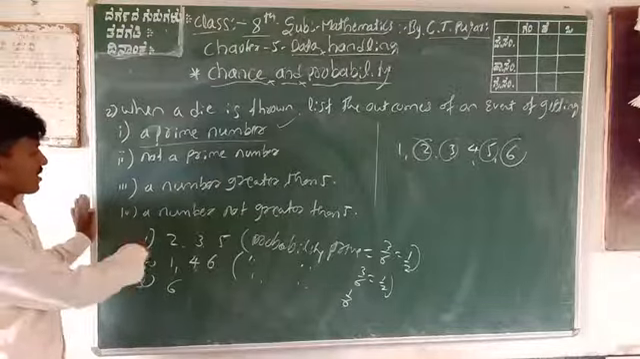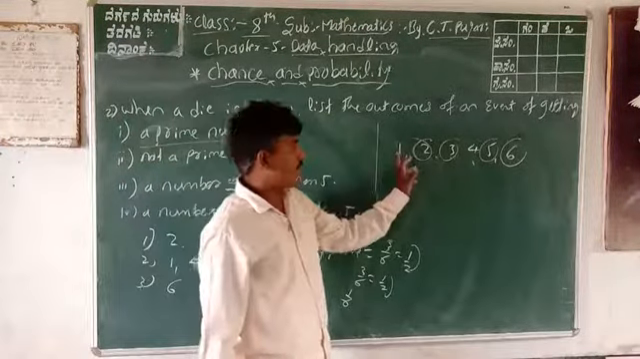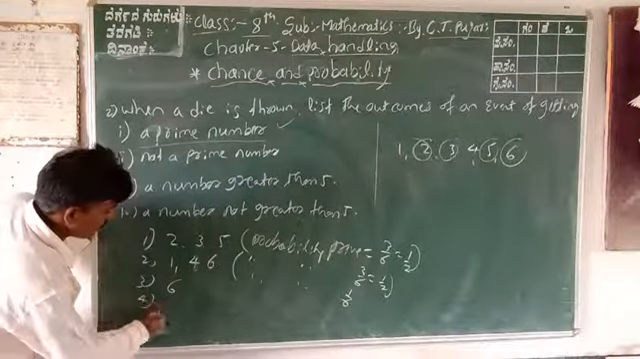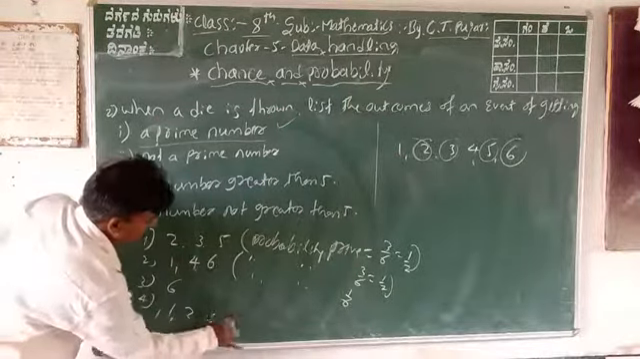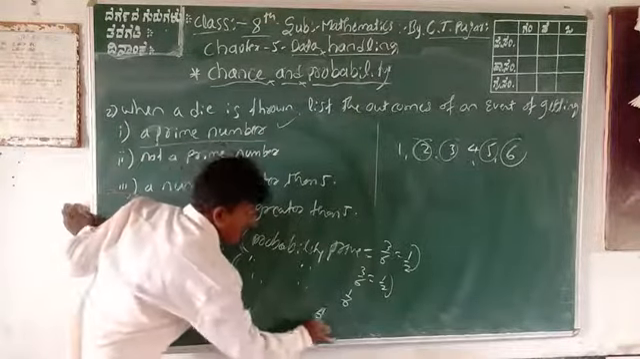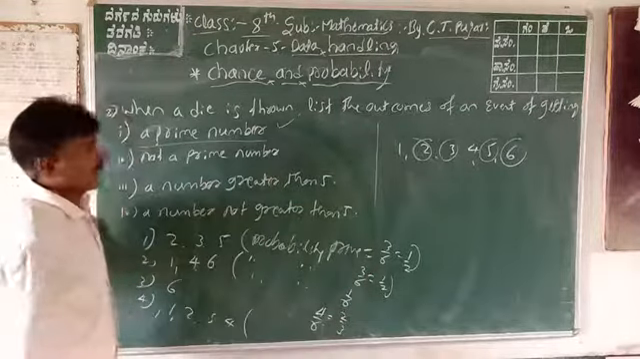What about the last, not greater than 5? 1, 2, 3 and 4. Only 4 numbers are not greater than 5. Therefore, this probability is 4 by 6, which is equal to 2 by 3. Got it?